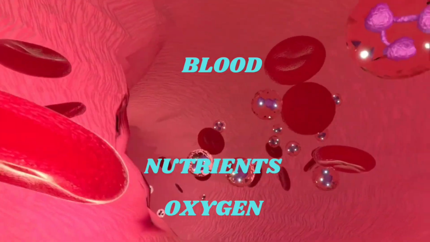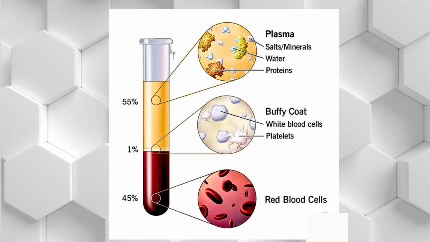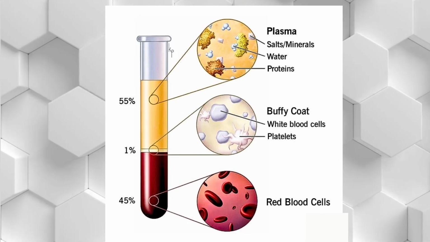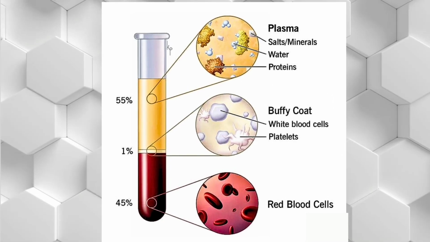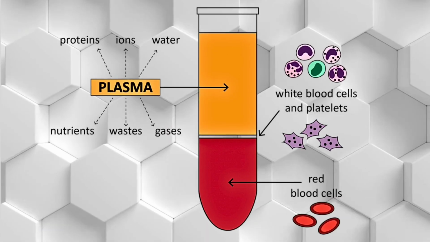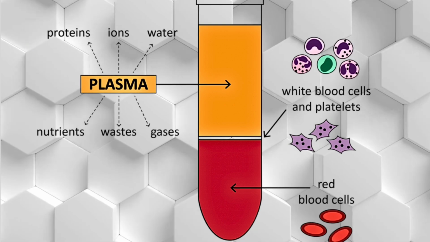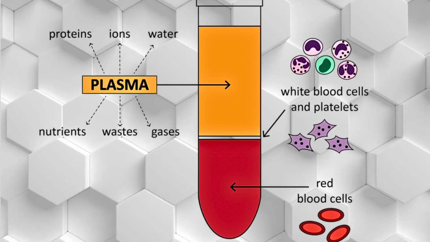Its four main components are plasma, red blood cells, white blood cells, and platelets. Plasma is the liquid part of blood. It is straw colored and contains 90% water. The other 10% is dissolved gases, salt, nutrients, enzymes, hormones, waste, and proteins.